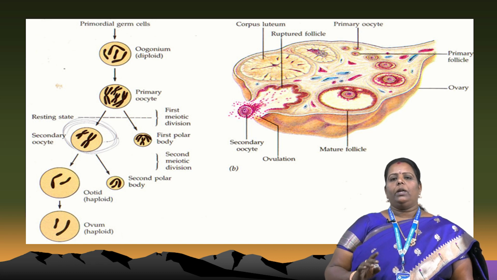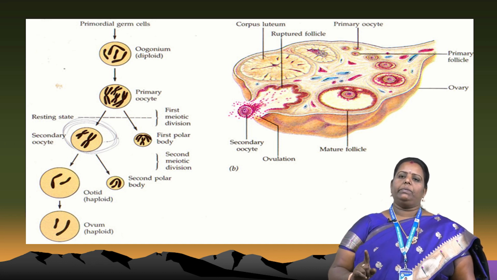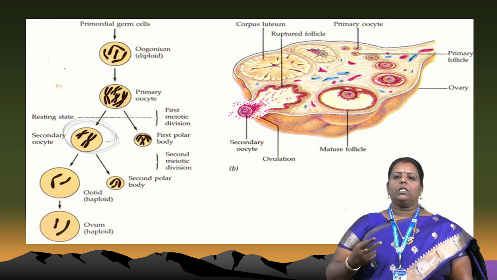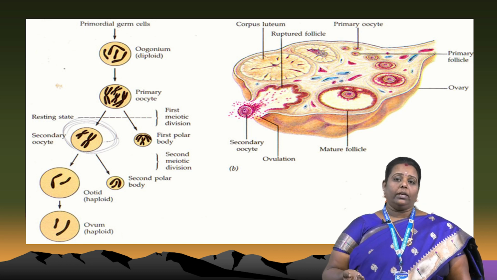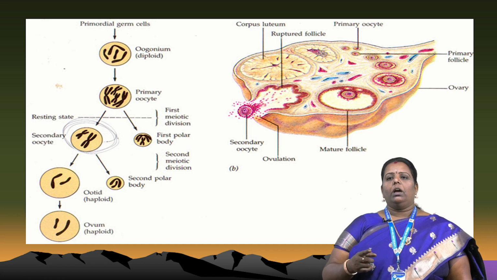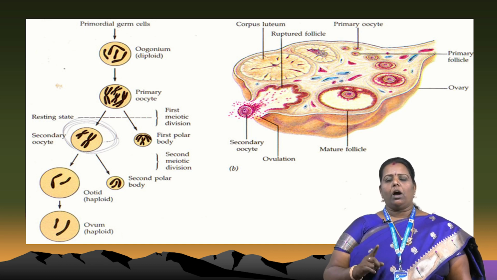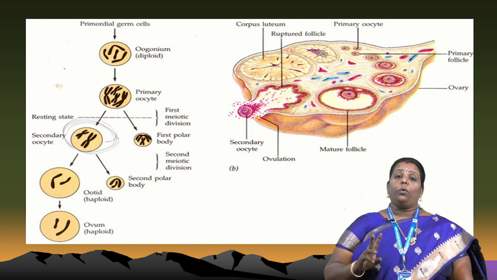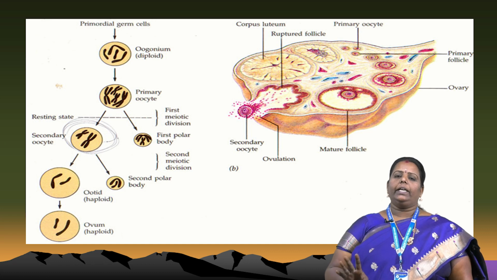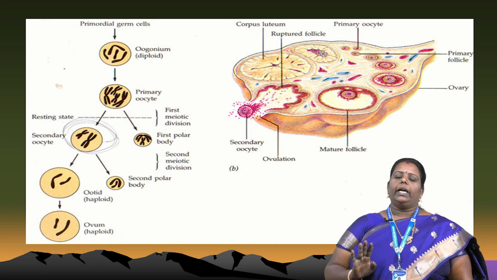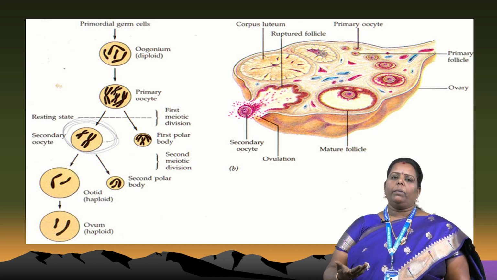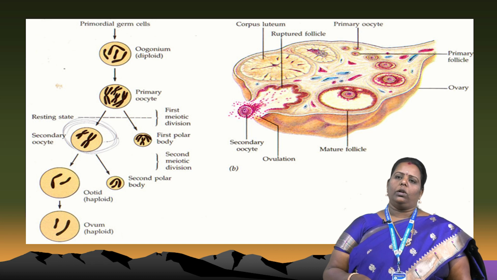During this, only one egg is ruptured. The remaining 3 are not ruptured. That is the formation of the oocyte, with a haploid number. The ovum is also haploid. This diagram indicates the 3 polar bodies. After the secondary oocyte, 3 polar bodies are formed. Only one egg is ripe. That ovum is haploid, and it is the one that fuses with the sperm. The remaining 3 are polar bodies. The polar bodies do not do anything. That is called the polar body.